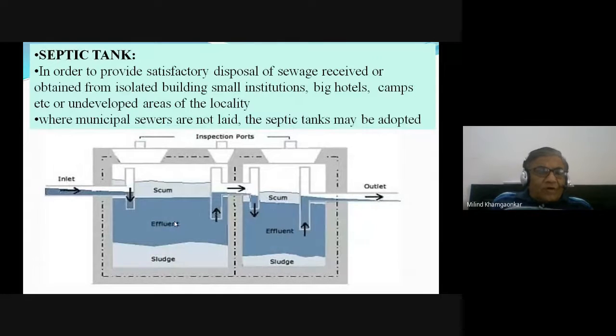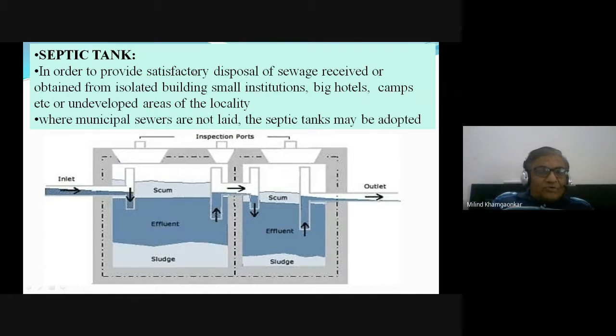Now we will move on to the next part in our syllabus, which is called the septic tank. Okay, very important. Not only from our study point of view, not only from the exam point of view, but these septic tanks are also provided in our various villages, in our towns, small towns, where no water carriage systems are there. And for an individual bungalow, or sometimes our house is in a farm, outside the village. So in that case, such septic tanks are provided for proper sanitation, for proper disposal of the waste from our houses.